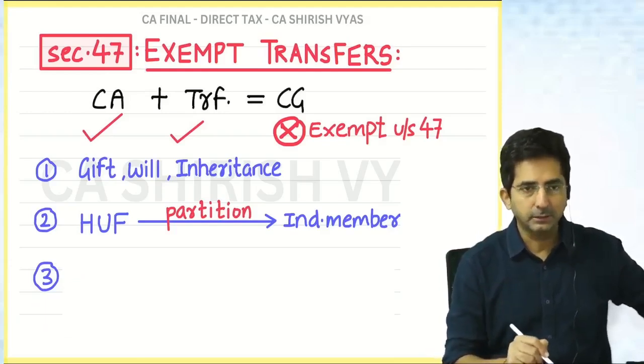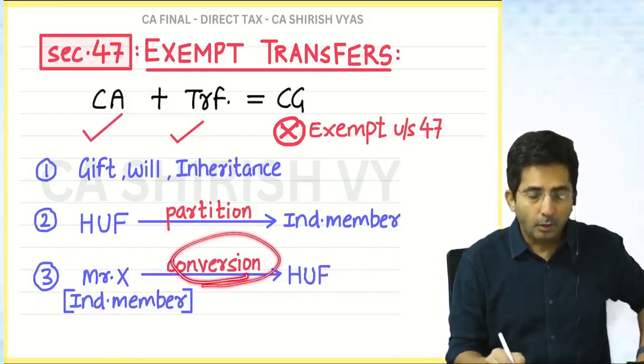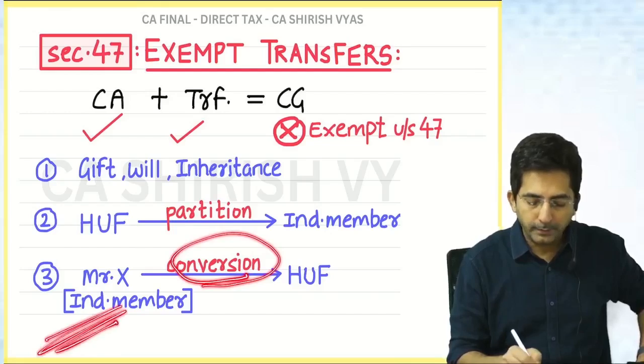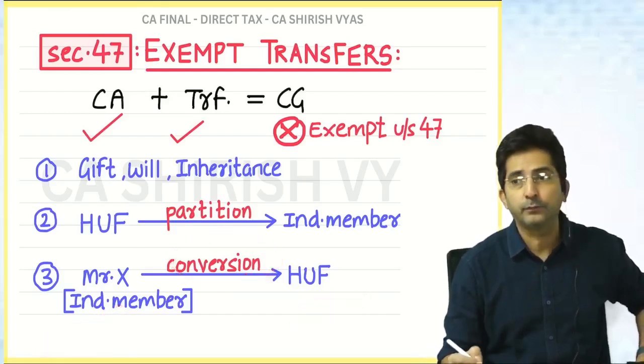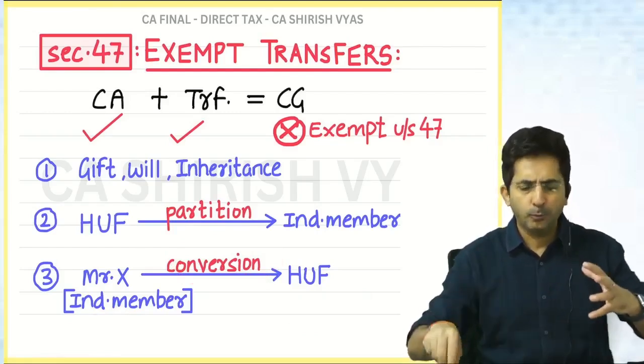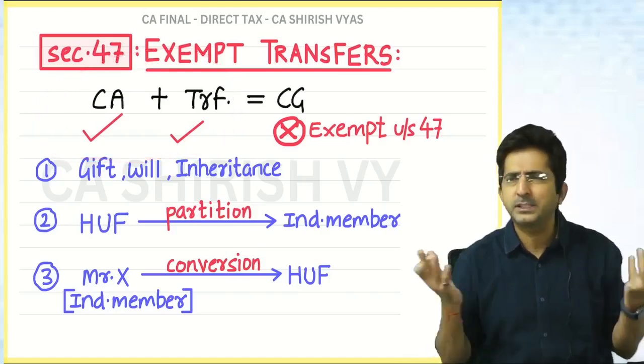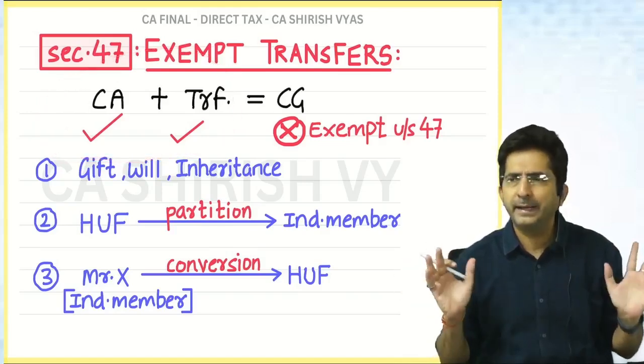Next is point number 3. Look at this point now. Conversion of your personal property into common property of HUF. Now see, imagine. I will try to prove that the conditions are fulfilled, but there was no intention to make gain, that's why exempt.